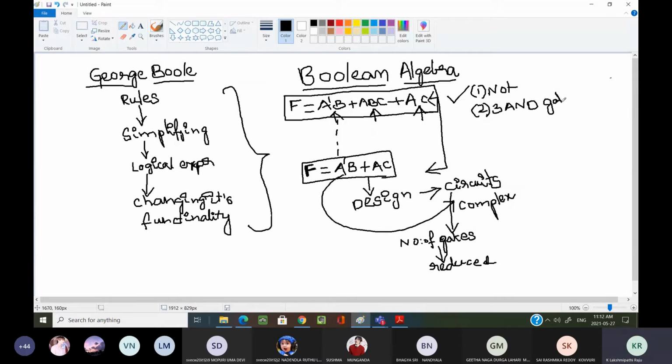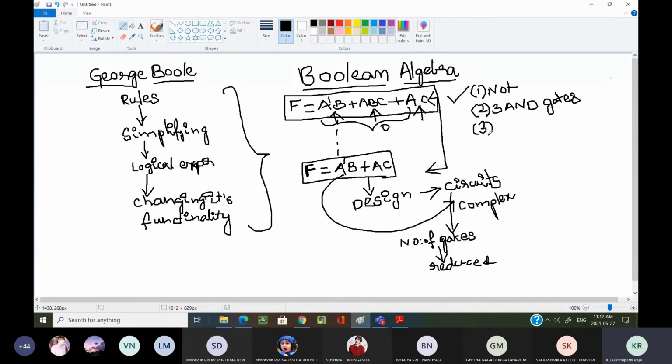3 AND gates are required. Now the third one is, finally, in order to combine all these AND gates, I want one 3 input OR gate. A 3 input OR gate is required.